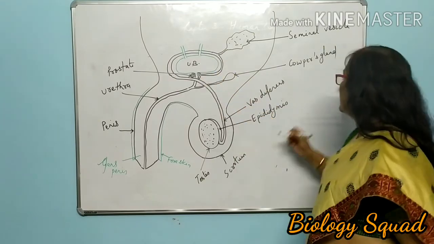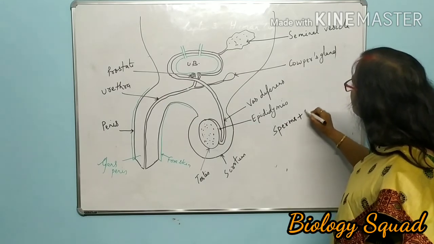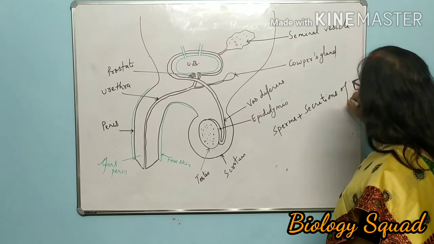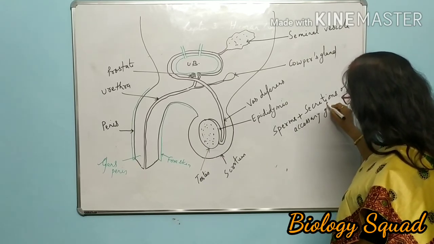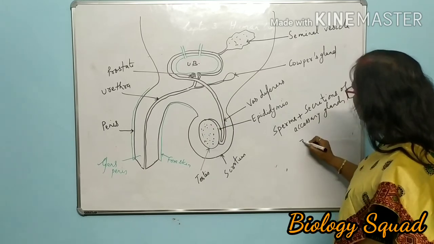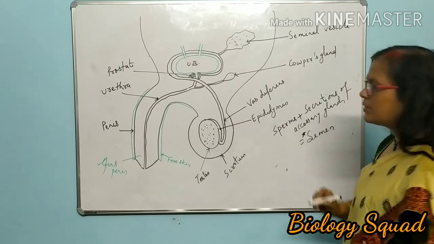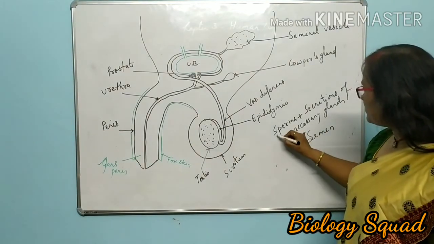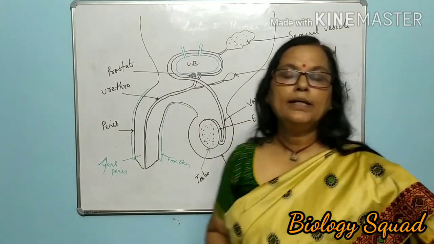Then the sperms plus secretions of accessory glands, this is finally termed as semen. It is a very important term. What is semen? Semen contains sperms plus secretions of 3 accessory glands.